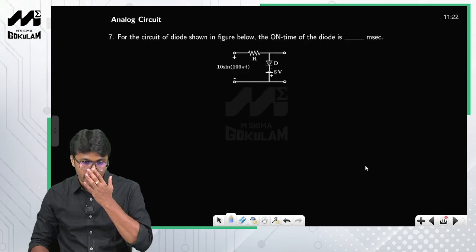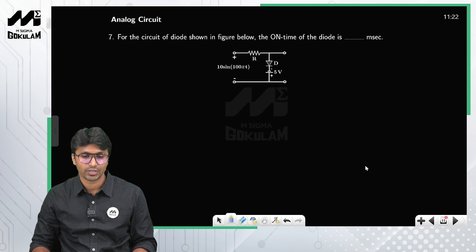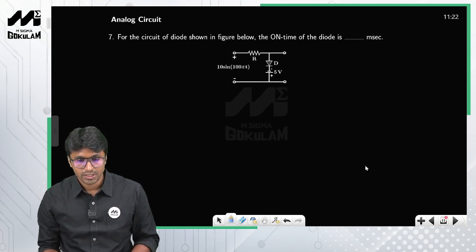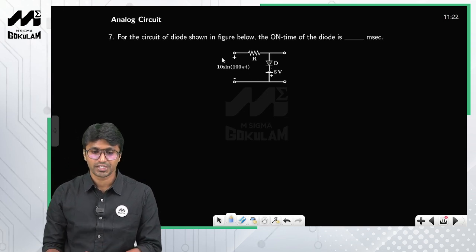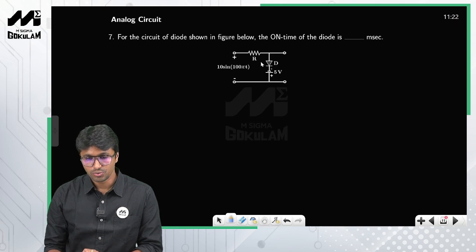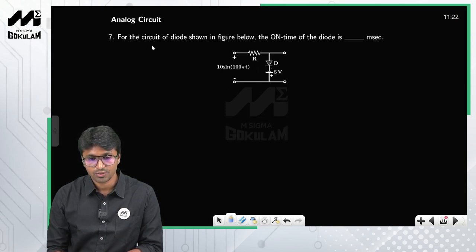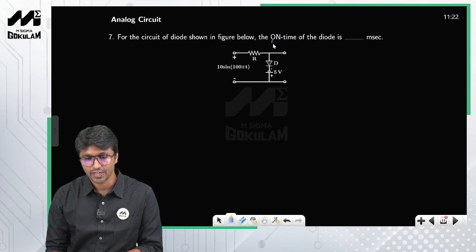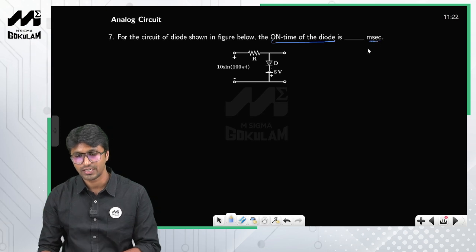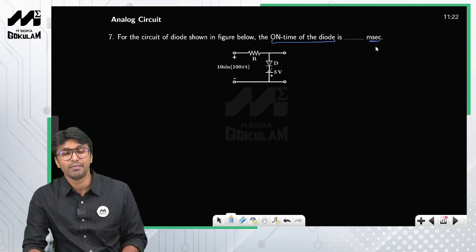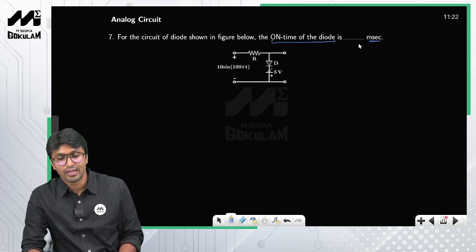This is again a question from analog electronics. Look at this one. A clipper circuit is given to you, because you just have a resistor and a diode. So this is nothing but a clipper circuit. For the diode circuit shown in the figure below, find the on time of the diode in milliseconds. He has asked the question in milliseconds, so be careful while entering the answer.